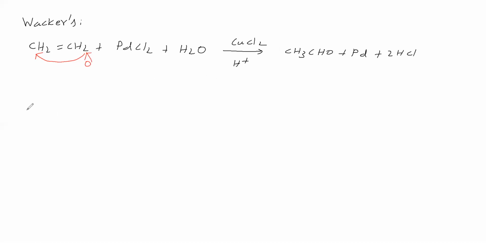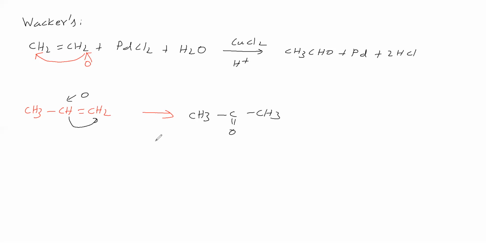Now we will take CH3-CH=CH2. It is an alkene. What is the product we will get here? Now this hydrogen goes to this carbon, oxygen comes to this carbon. Therefore, we are getting a ketone as the product. In this Wacker process, we are getting acetone. Okay, acetone we got.